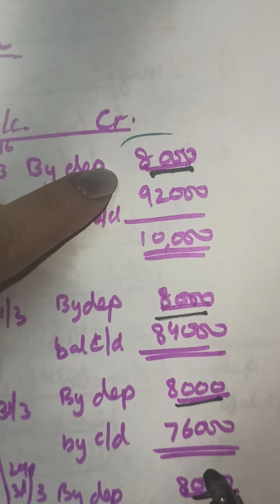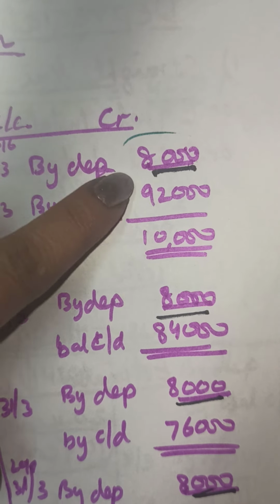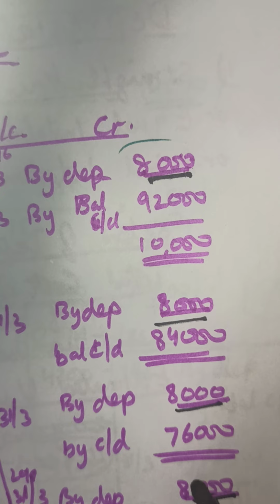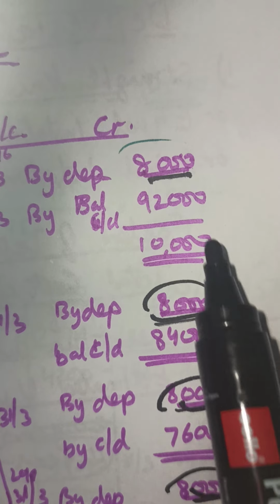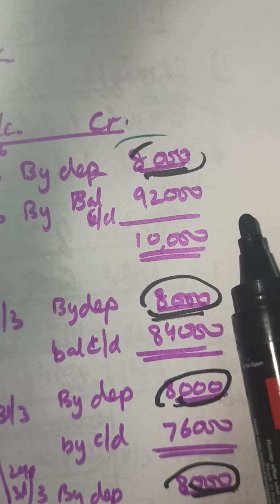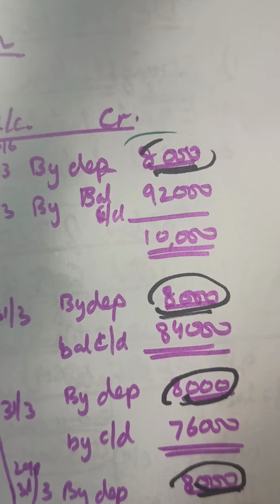So the depreciation also does not change. No matter if it is 20 years, the depreciation in all these years remains the same, that is constant. We discussed the merits and the demerits of this method of charging depreciation.